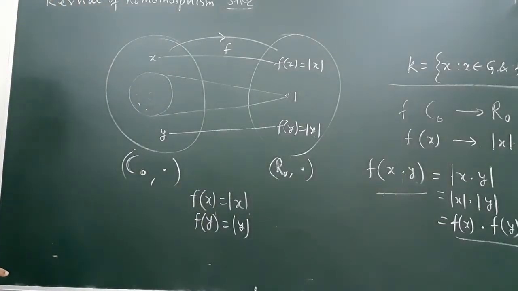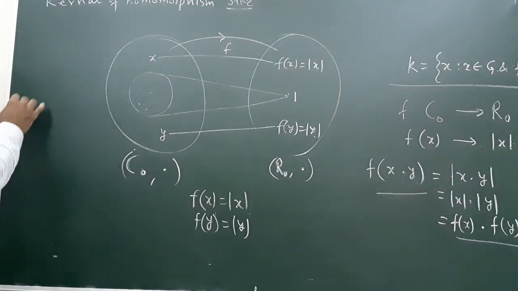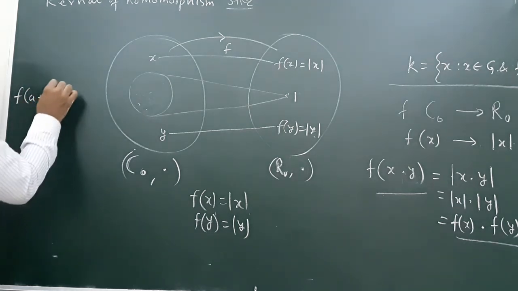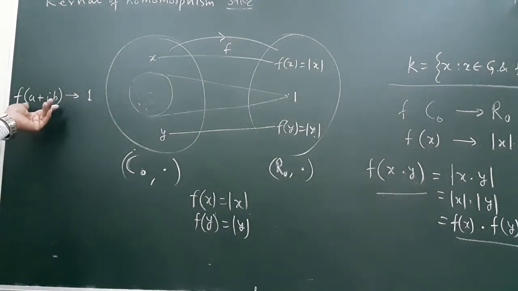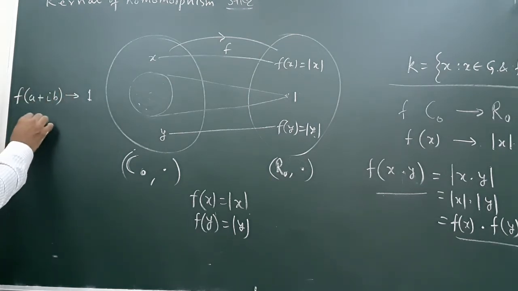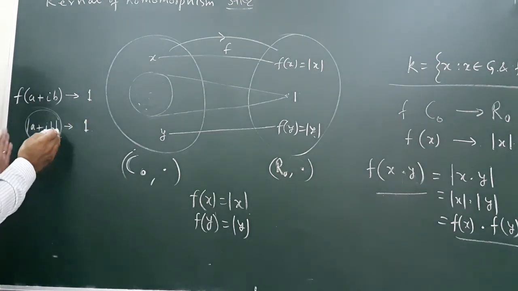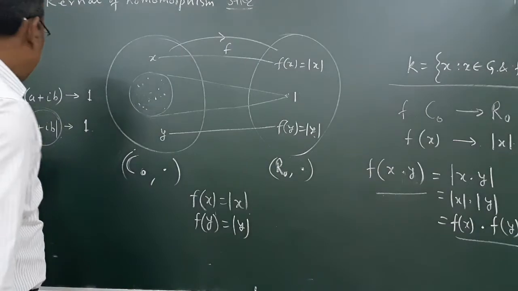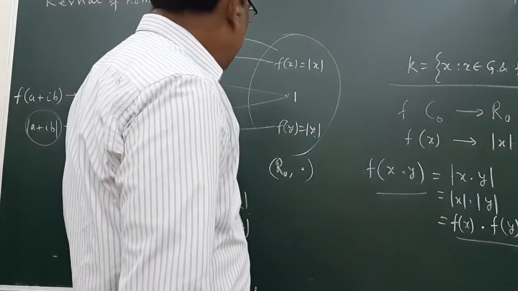So all those non-zero complex numbers a plus iota b whose image is 1, that is, mod of a plus iota b is 1, all these elements having mod 1 are the elements of this set, and it is the kernel.